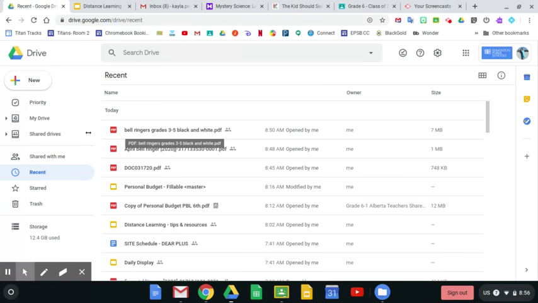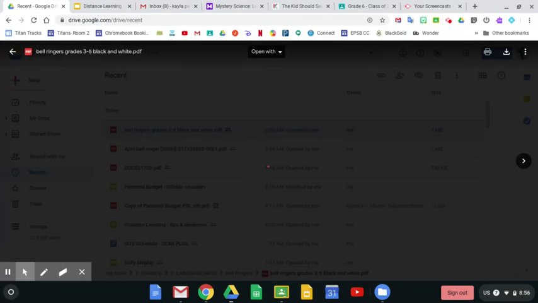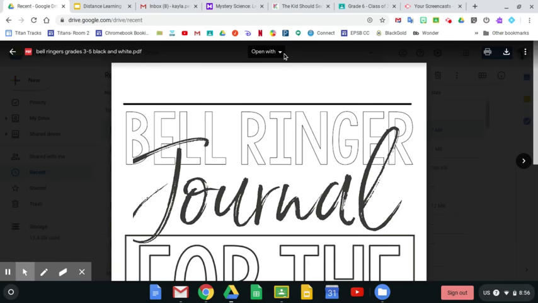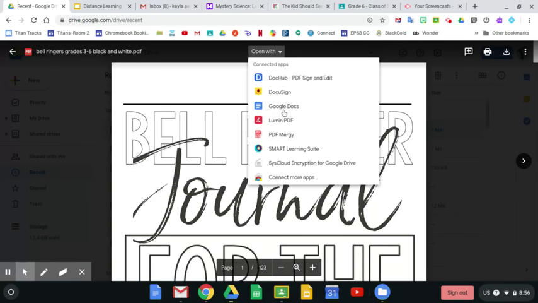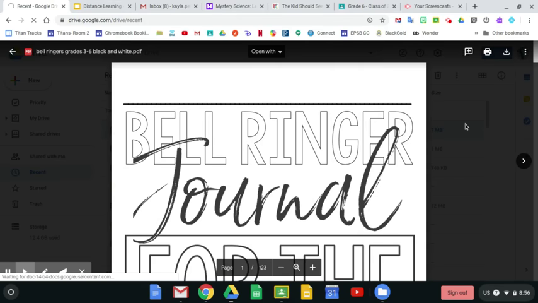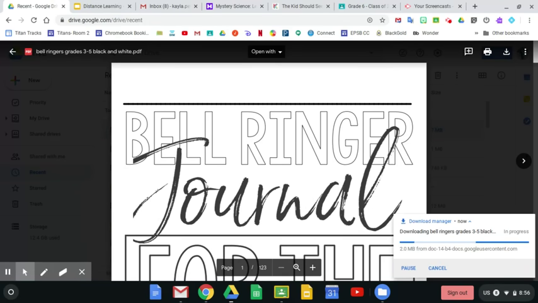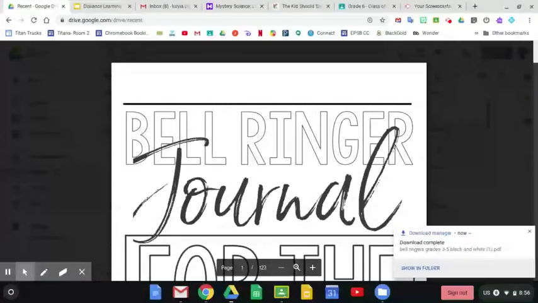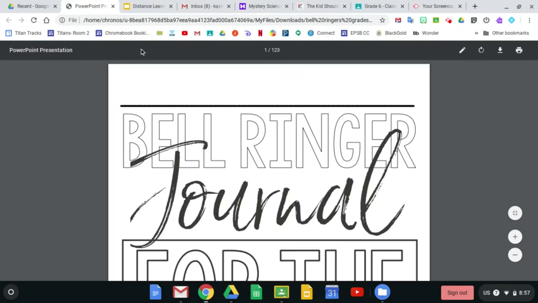So if you see here that this is a PDF and say I want to assign this to Google Classroom while we're doing some online learning. So I'm going to open it, and if you look, open it with, none of these really format correctly. So I'm going to download my file and wait for that. It's quite a large document, so it might take a few moments. And when it's done, I am going to click on here and it's going to open it in a separate PDF file. To get something on the whole page, if you just click this fit to page and it will show the whole thing.